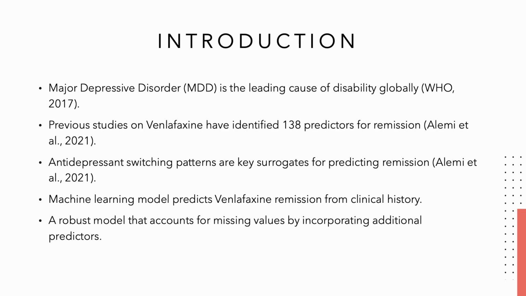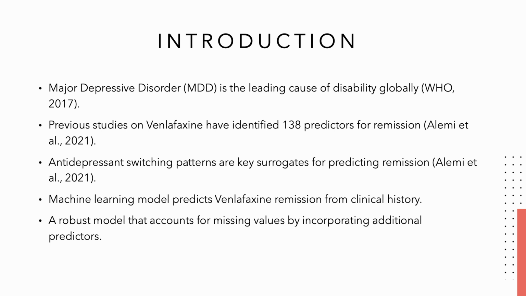Major depressive disorder, or MDD, is a debilitating disease that is the leading cause of disability globally. According to a study done by Dr. Alemi in 2021, our drug in question, Venlafaxine, has 138 predictors indicating remission. Machine learning models can be used to predict venlafaxine's remission given a patient's clinical history. Using a robust model that takes into account missing values via incorporating additional predictors is key to creating a well-functioning and effective model.